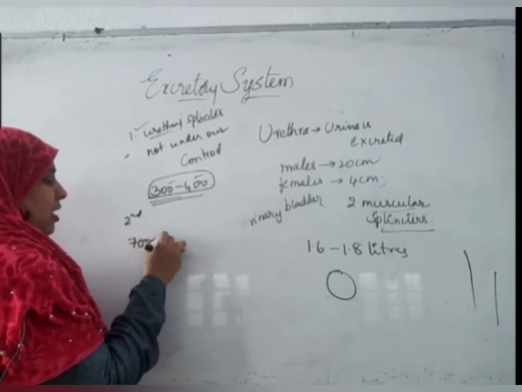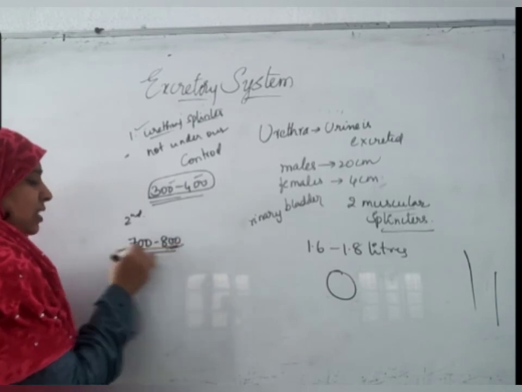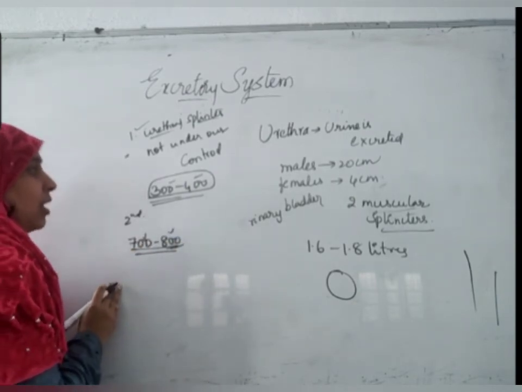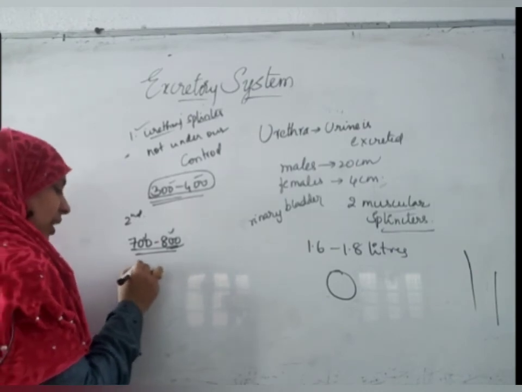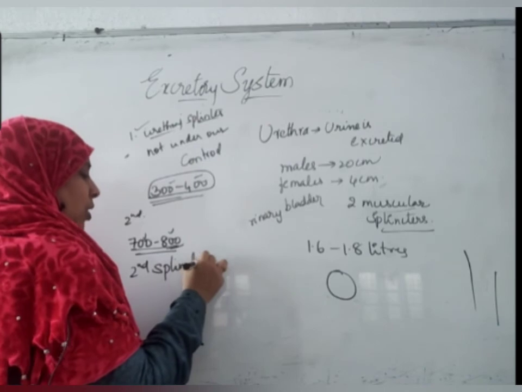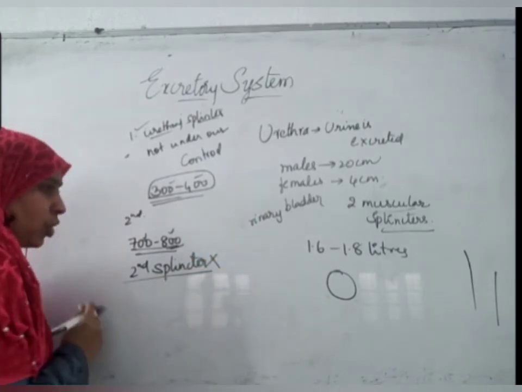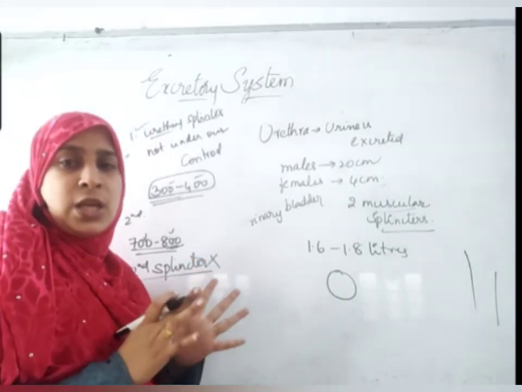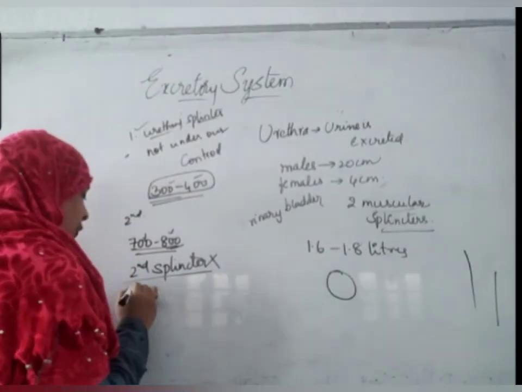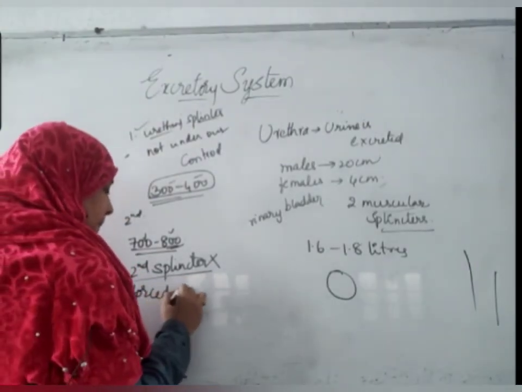When the urinary bladder is filled 700 to 800 ml, the second sphincter is also not under our control. We lose control because the maximum capacity of the urinary bladder is complete, so it leads to forced excretion.